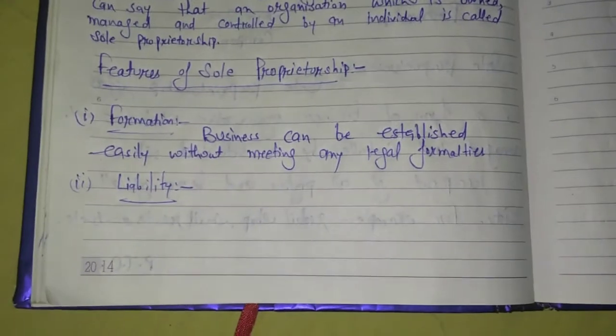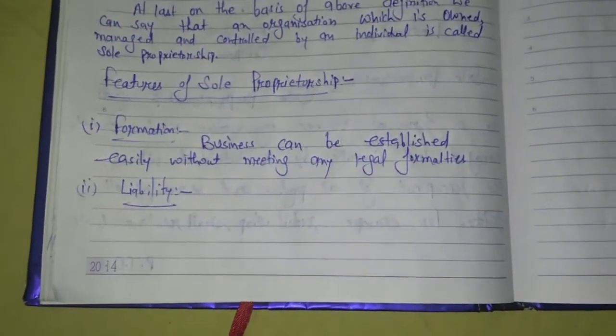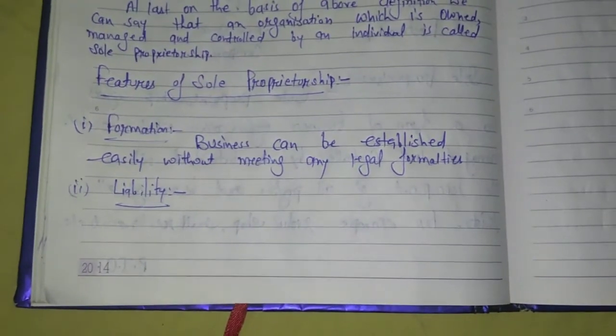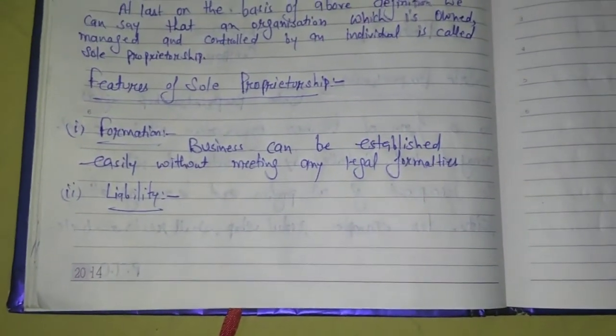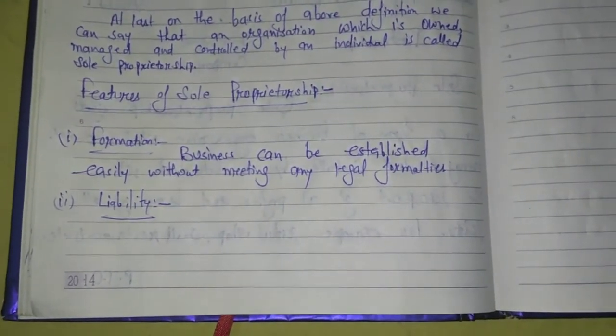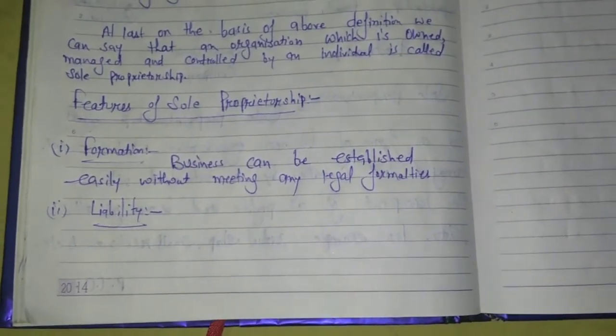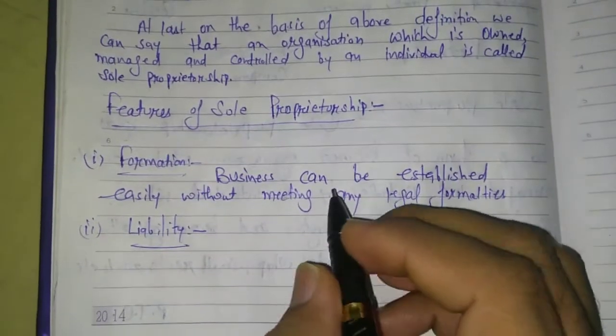If the assets of the business are not sufficient to bear the loss or to pay all debts related to the business, the personal assets of that businessman will also be used. So the liability of the owner is unlimited in sole proprietorship.